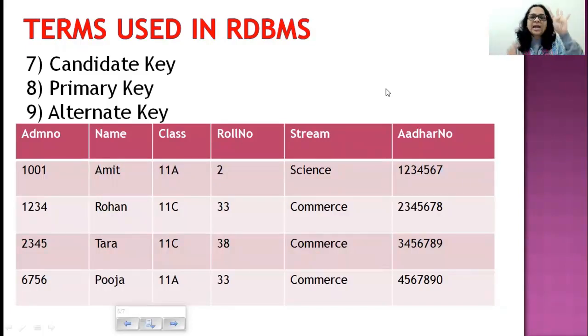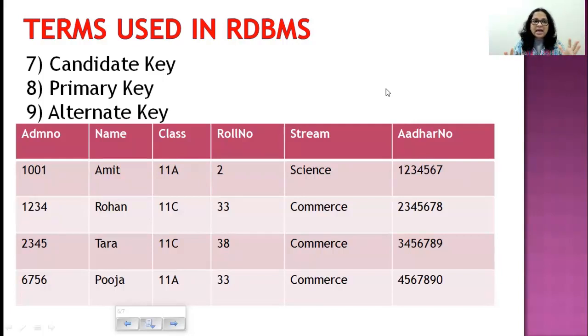So there were 4 candidates who applied for the post of head boy. So those are my candidates. Out of the 4 candidates, 1 person you made the head boy. So that's my primary key. And the remaining 3 candidates who did not become the head boy or the head girl become the alternate people, or my alternate key. Understood?